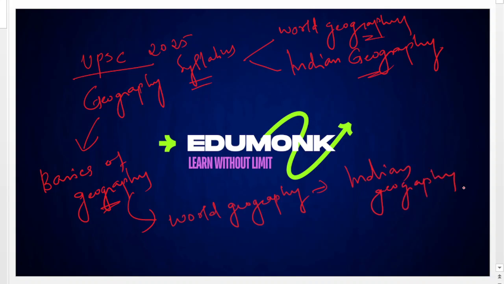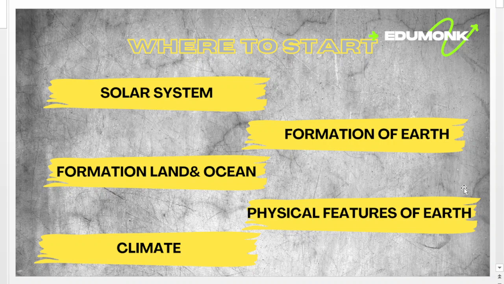Okay, then we can divide the basics of geography into different parts. In the first session we are discussing our solar system.